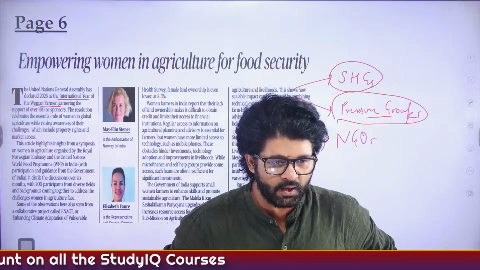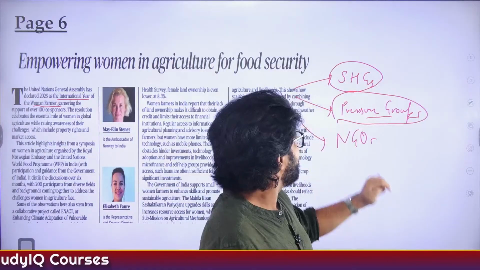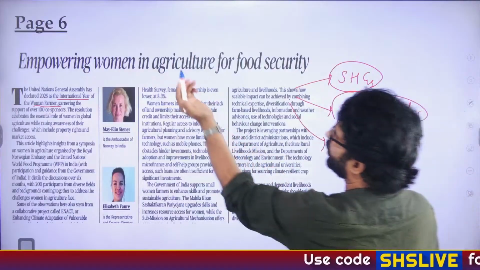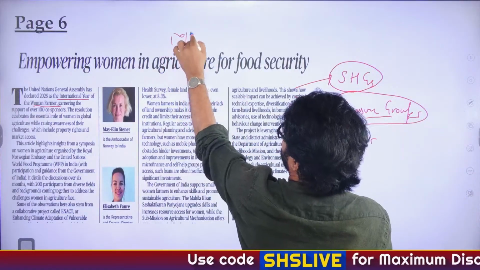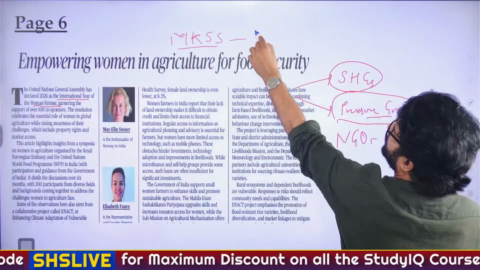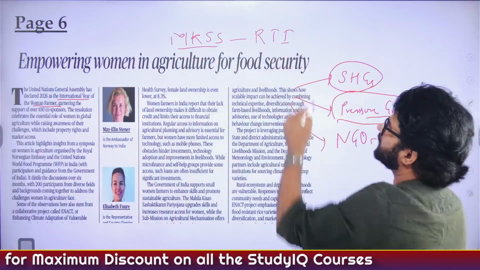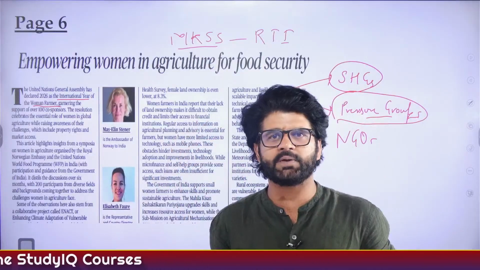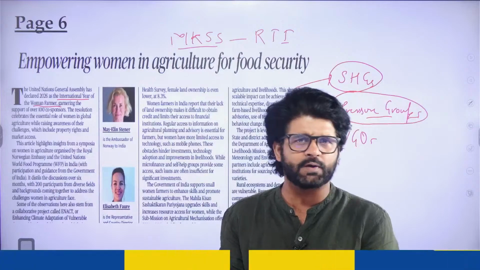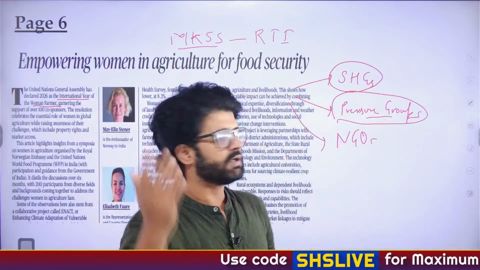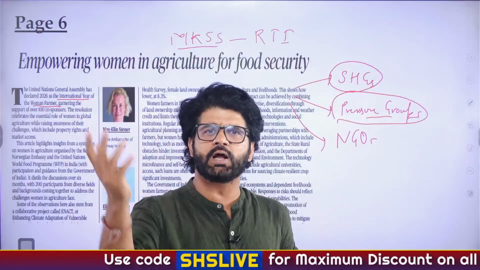Cool, Kartika. Okay, and again, there are different examples of pressure groups. There is an organization known as MKSS, Mazdoor Kisan Shakti Sangathan. They played a crucial role in the passage of the RTI, Right to Information Act. Many people feel Narmada Bachao Andolan, Medha Patkar, Baba Amte, Arundhati Roy, and Aamir Khan was also involved. So that was also one example of a pressure group. Narmada Bachao, Chipko movement, Sundarlal Bahuguna.